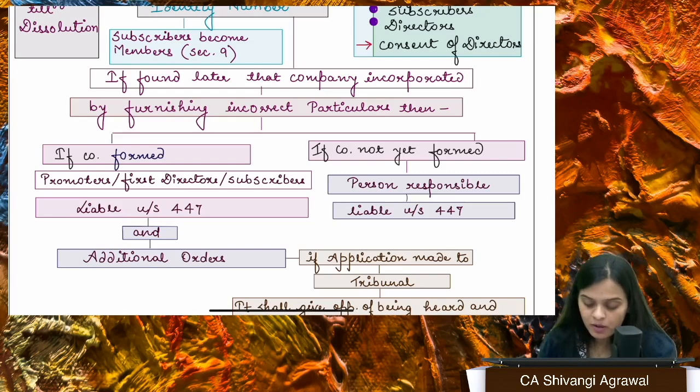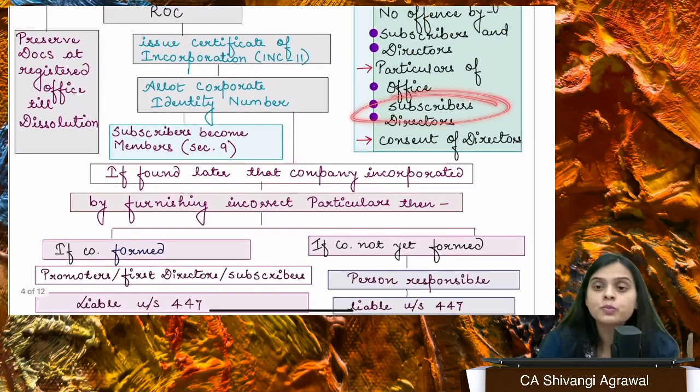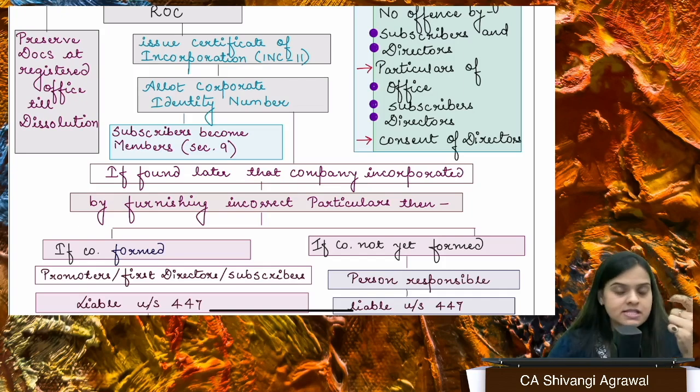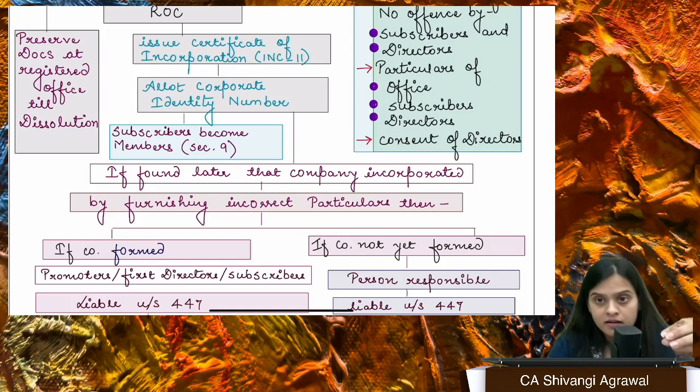If I am talking about subscriber details here, ma'am, then what do we need? Your personal details like your address, your email, your ID proof, your residential proof, your proof of nationality. If you are a body corporate, then we also need your CIN, right? So basic details are required.